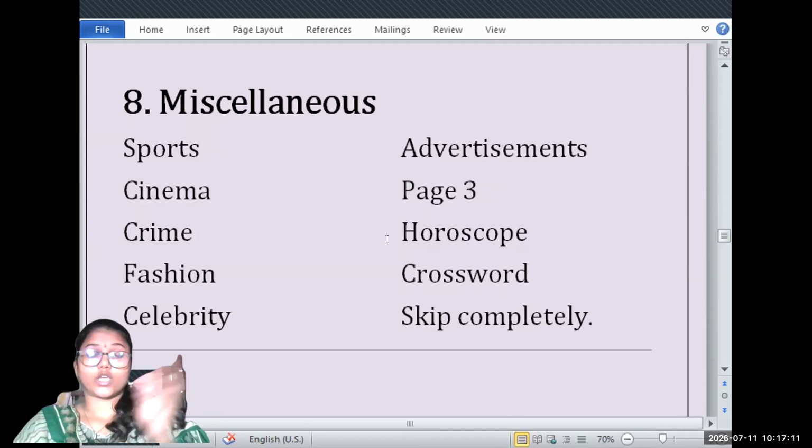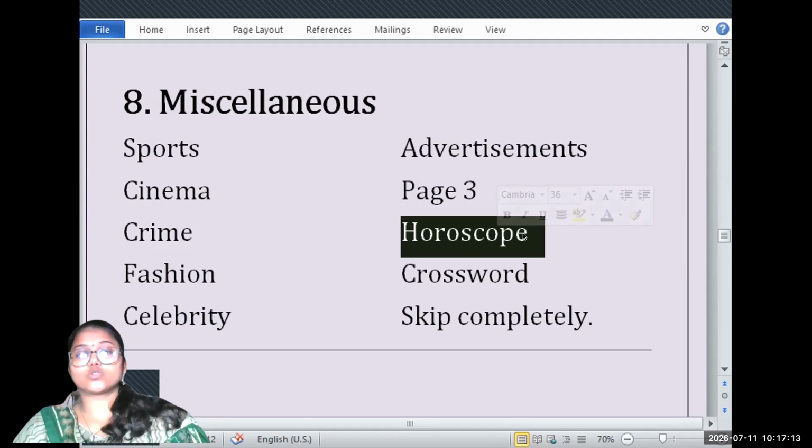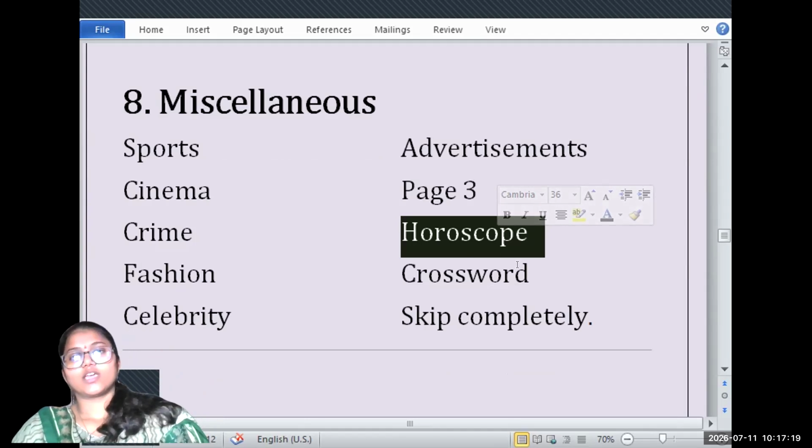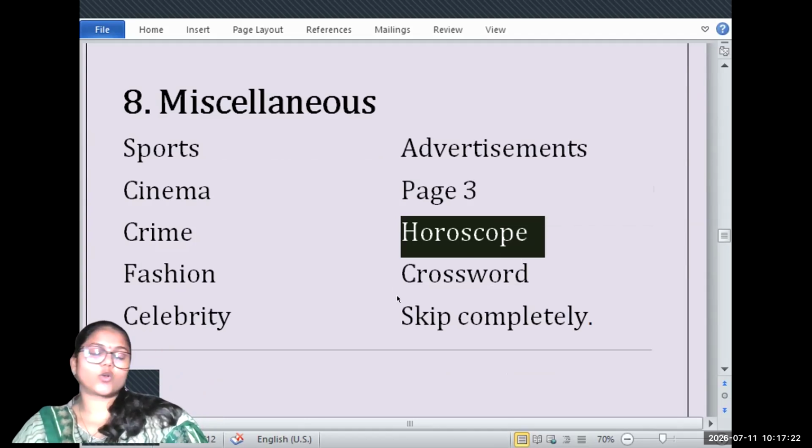Okay, horoscope is also there. Whether I am able to clear the civils or not, let us see my horoscope. Okay, there is again a crossword. It will take too much time.